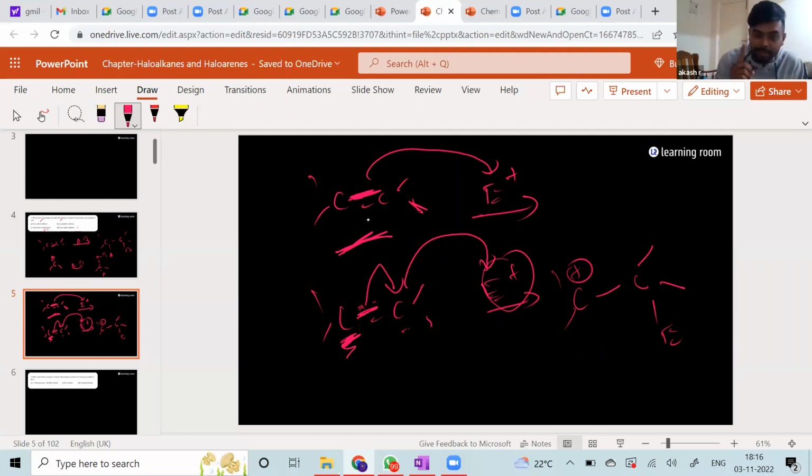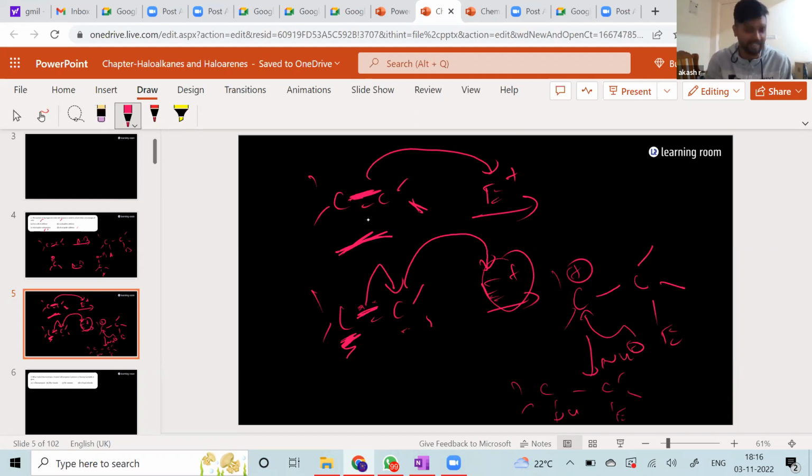Now this is the first step in the addition reaction for alkenes, or in case of any C double bonds, or C triple bonds also. Next, any nucleophile with a negative charge is going to come and attack the positive carbon, so you will get nucleophile here and electrophile here. Now, there's a confusion: electrophile is getting added, and in the next step nucleophile is also getting added.